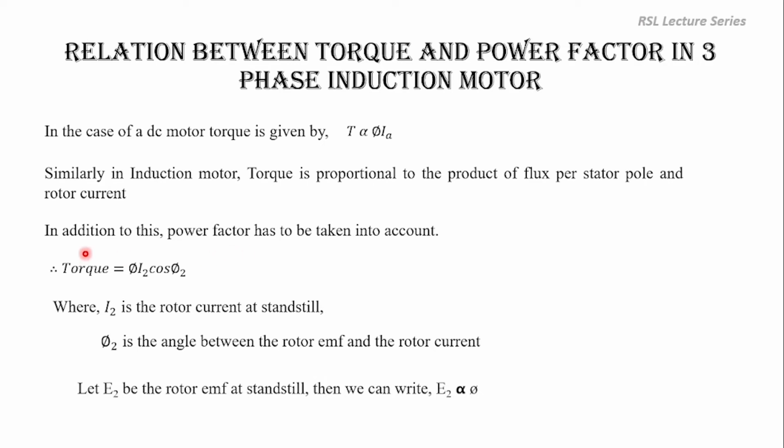Now let E2 be the rotor EMF at standstill condition. Then we can write E2 is proportional to phi, where phi is the flux per stator pole. Why? Because whenever a three-phase AC supply is given to the stator, a rotating magnetic field will be produced around the stator. When the rotor is at standstill condition, there will be a relative motion between the rotor conductors and the stator magnetic field. As a result, EMF will be induced in the rotor. This EMF is defined as E2, the EMF induced in the rotor at standstill condition. Okay, this is proportional to flux.